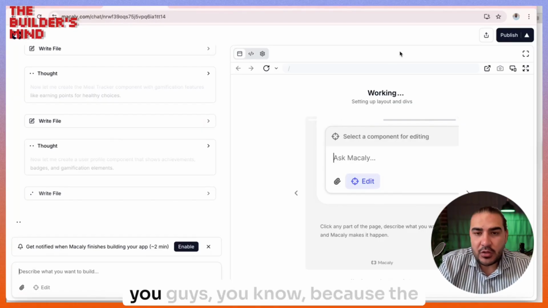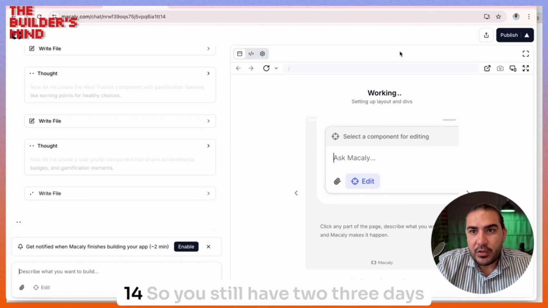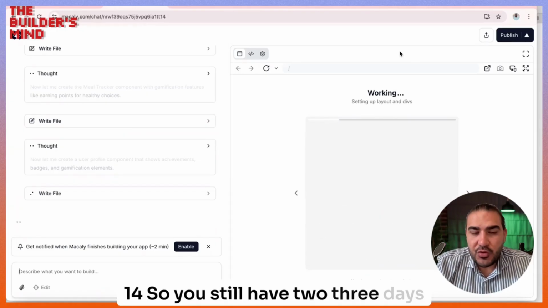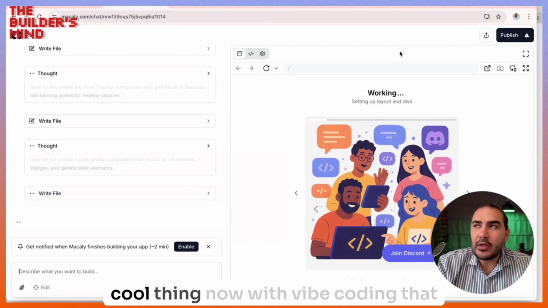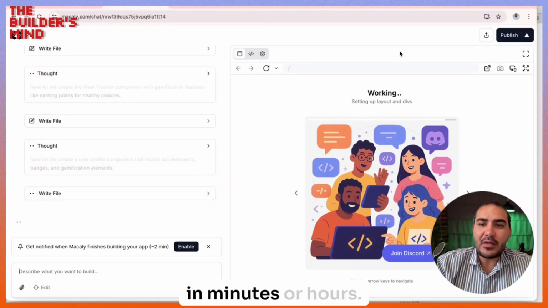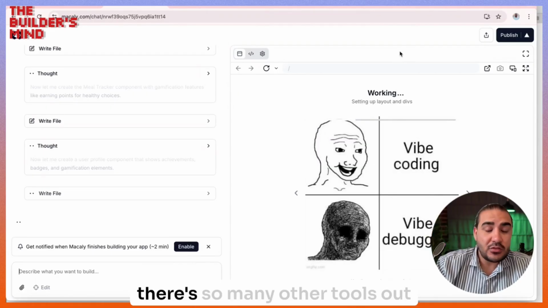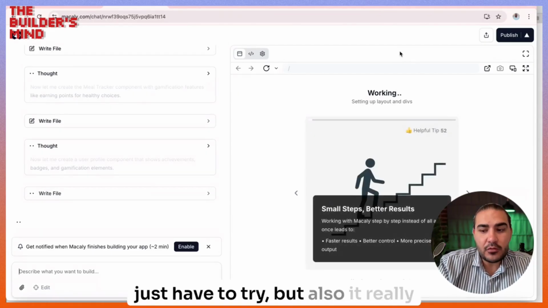I do encourage you guys, because the deadline for this hackathon is July 14th. So you still have two to three days to try out building something of your own. And I think it's such a cool thing now with vibe coding that you can build something in minutes or hours. There's so many other tools out there. You just have to try, but also it really depends.